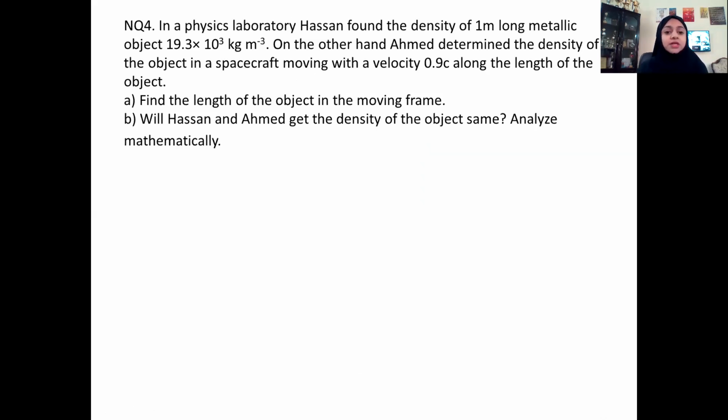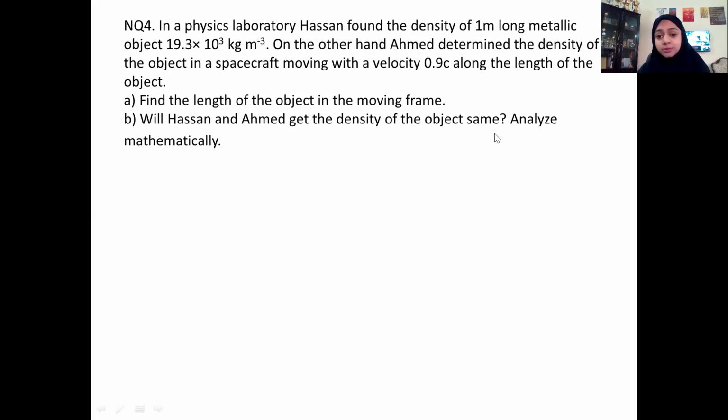Okay. So in a physical laboratory, Hudson found the density of a 1 meter long metallic object as 19.3 into 10 cube kilogram per meter cube. On the other hand, Ahmed determined the density of the object in a spacecraft moving with a velocity 0.9 c along the length of the object. Find the length of the object in the moving frame, which is straightforward. You just have to use the formula for length contraction. Will Hudson and Ahmed get the density of the object the same?